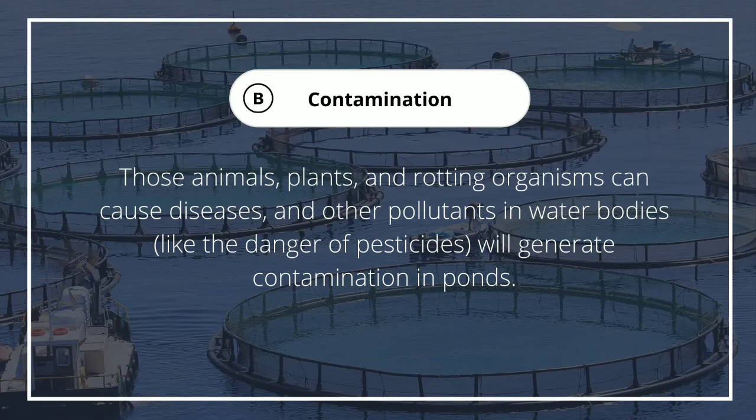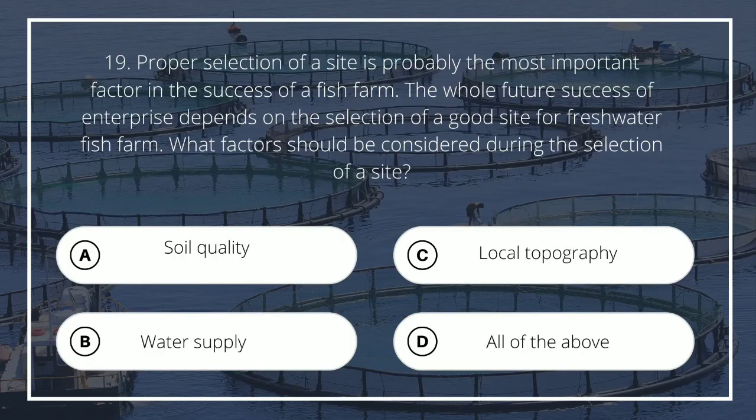Those animals, plants, and rotting organisms can cause diseases, and other pollutants in water bodies, like the danger of pesticides, will generate contamination in ponds. Number 19. Proper selection of a site is probably the most important factor in the success of a fish farm. The whole future success of the enterprise depends on the selection of a good site for a freshwater fish farm.